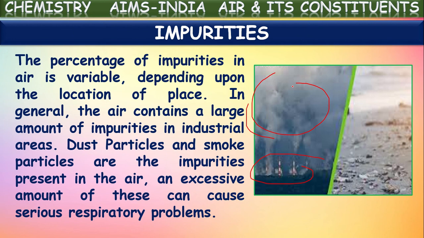An excessive amount of these can cause serious respiratory problems also. If the pollution is more in those areas, the people living there may suffer from respiratory problems. So we have to control these impurities. So this is about the constituents of air.